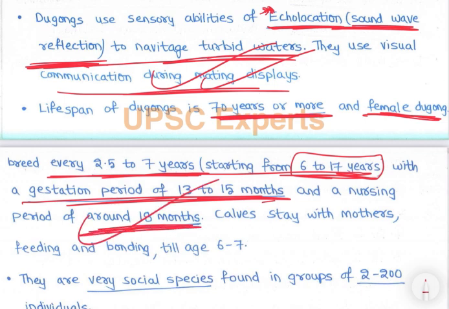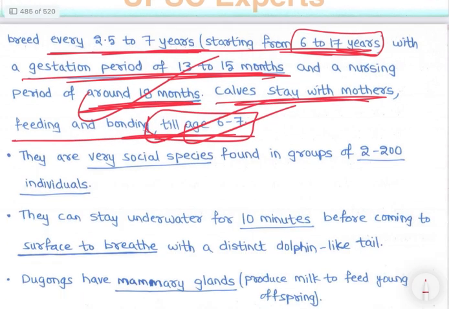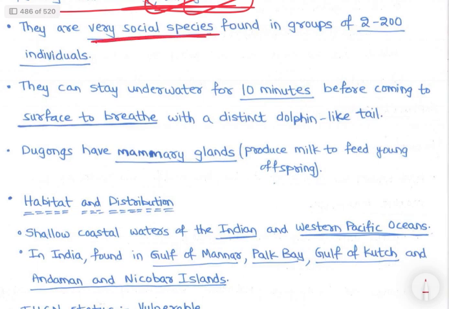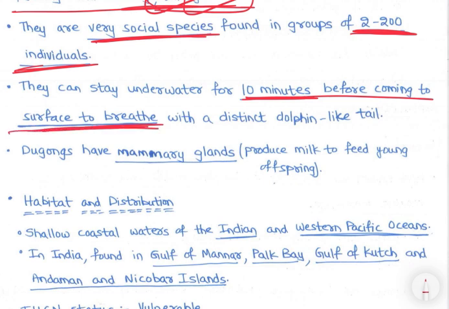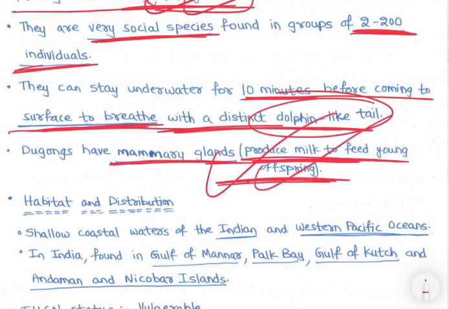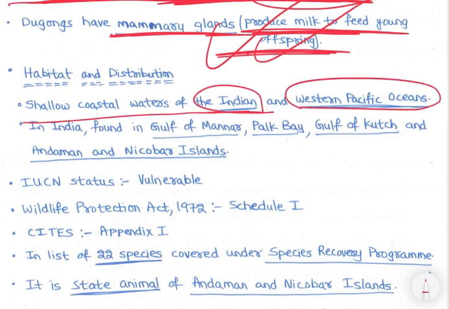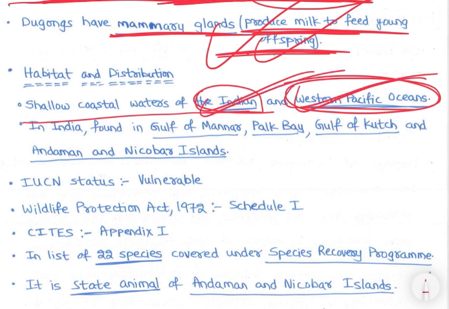So this is important, that's why I covered it comprehensively. Calves stay with mothers, feeding and bonding till age 6 to 7, right? They are a very social species found in groups of 2 to 200 individuals. They can stay underwater for 10 minutes before coming to the surface to breathe, with a distinct dolphin-like tail, right? Dugongs have mammary glands that produce milk to feed young offspring, therefore mammal. Habitat is shallow coastal waters of the Indian and Western Pacific Oceans, right?